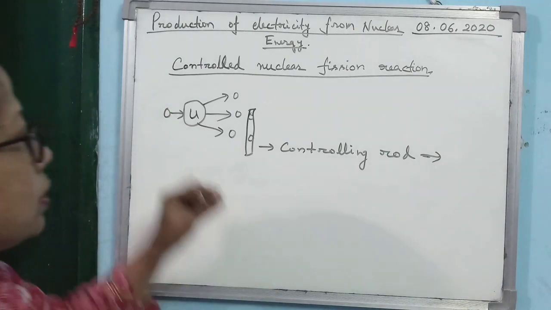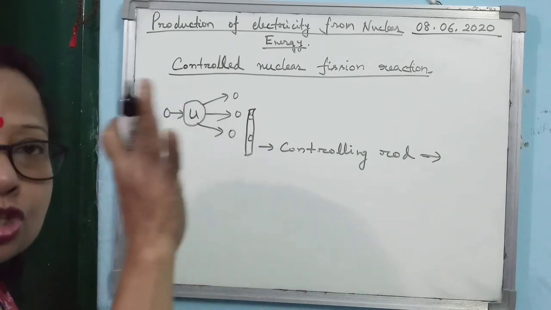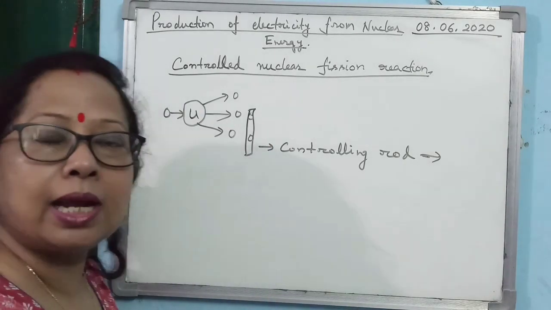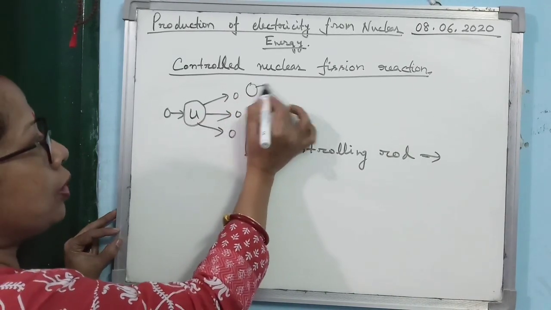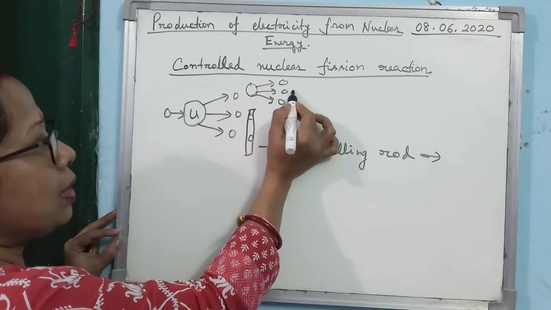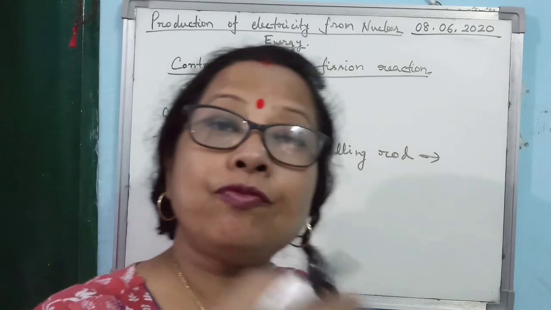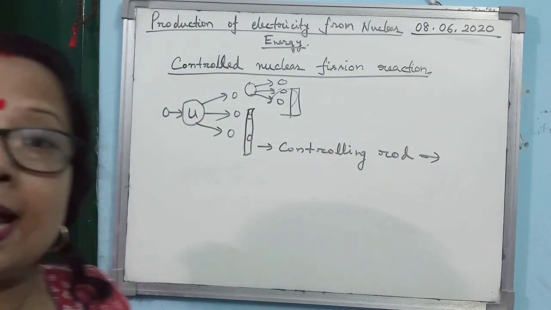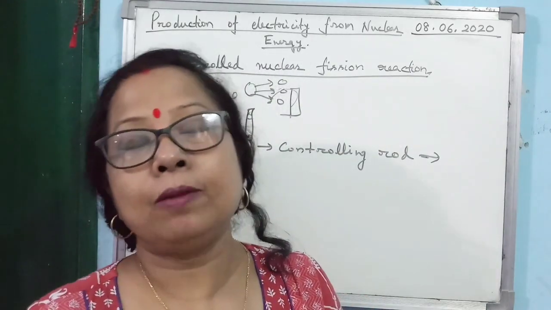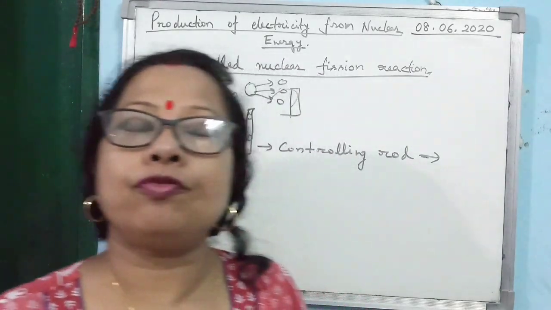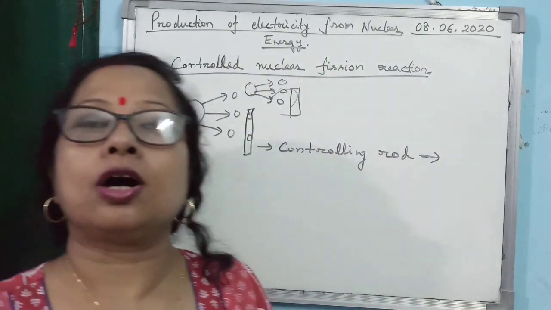Is that clear? So you see, when you are using the controlling rod, these 2 neutrons are stopped from taking part in further reaction. So how many neutrons are taking part? 1 neutron. Then again it will produce 3 neutrons, and again the controlling rod stops 2 neutrons. This is the way you are allowing only 1 neutron to take part in the reaction, and you are keeping the rate of reaction constant. You are keeping the energy produced constant.